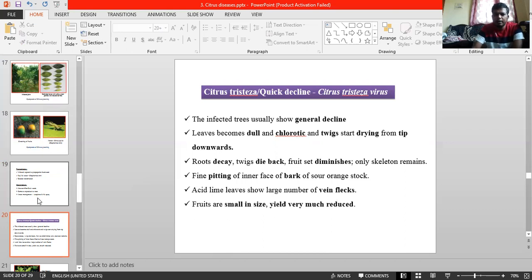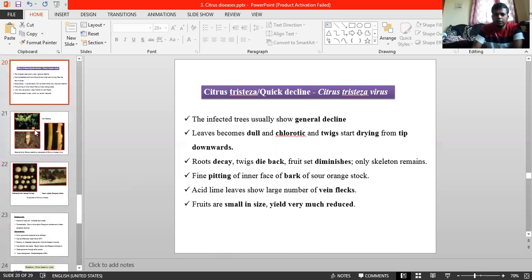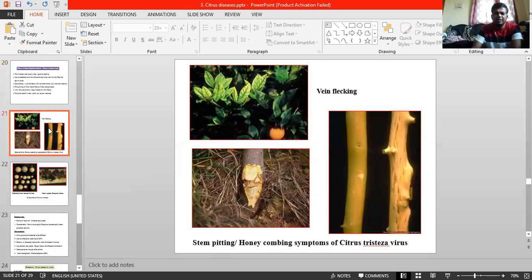Before going to the symptom discussion or economic importance, just see the photographs of how it looks. Vein flecking, stem splitting, honeycombing pattern. This is stem splitting. This is a honeycombing pattern, but it is not a clear one. Anyway, I will arrange the other thing.